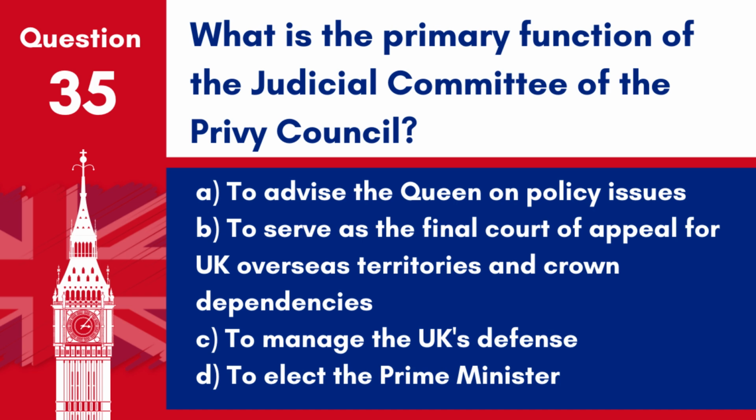Question 35. What is the primary function of the Judicial Committee of the Privy Council? A. To advise the Queen on policy issues. B. To serve as the final court of appeal for UK overseas territories and Crown dependencies. C. To manage the UK's defence. D. To elect the Prime Minister. Answer: B. To serve as the final court of appeal for UK overseas territories and Crown dependencies. The Judicial Committee of the Privy Council serves as the final court of appeal for several countries and territories.